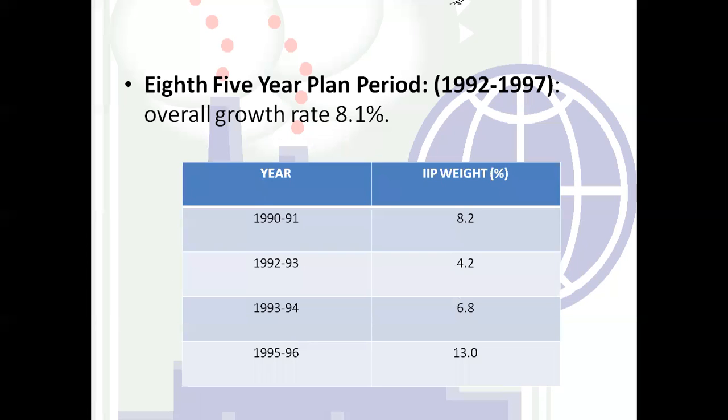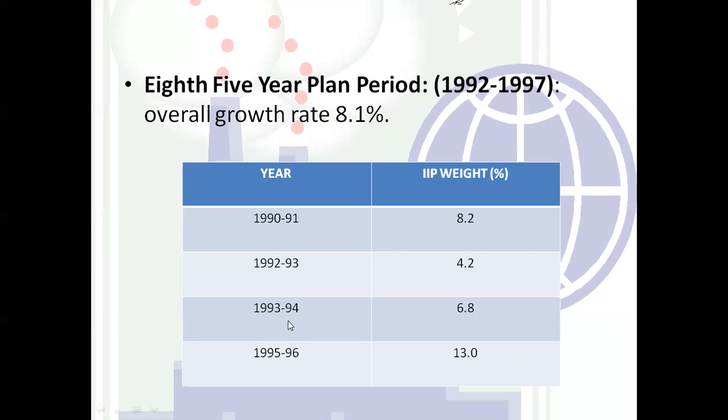Now, year by year, this is the percentage of production contributed by the industrial sector. In 1990-91, the percentage was 8.2 percent. In 1992-93, it decreased from 8.2 to 4.2.